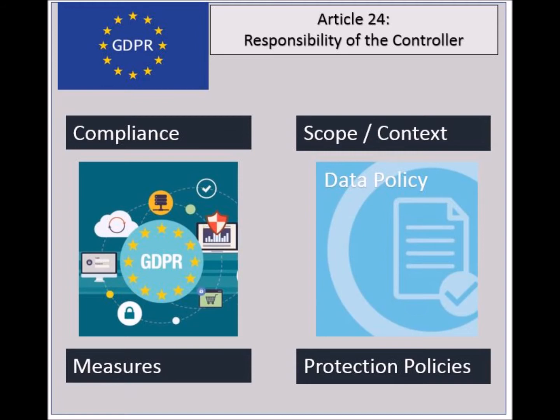It is the responsibility of the controller to ensure that the personal data processing that it is performing is in accordance with the GDPR. Adequate technical and organizational measures should be implemented, taking into account the processing scope, context, and related risks affecting rights and freedoms. These measures include enforcing appropriate data protection policies. The controller should be able to demonstrate that it is operating in compliance with this regulation.